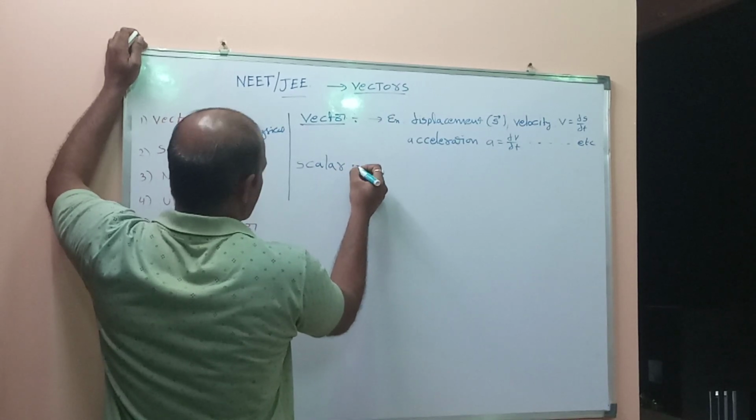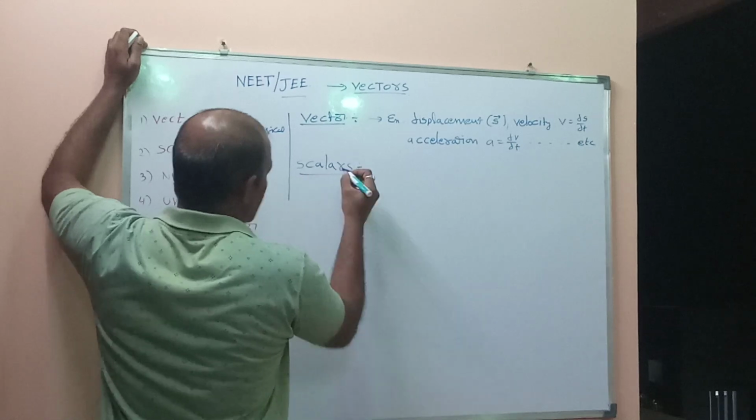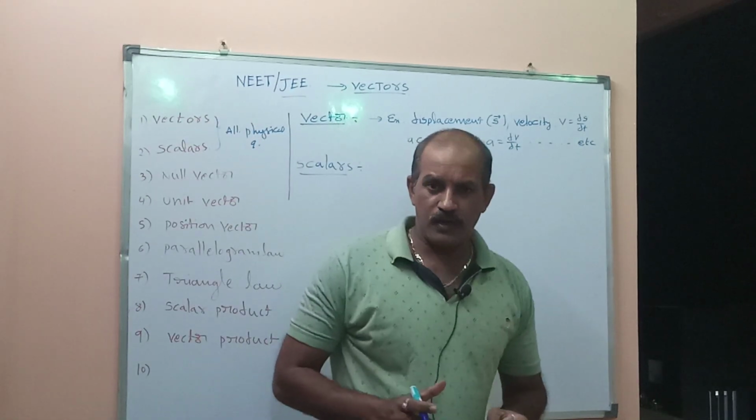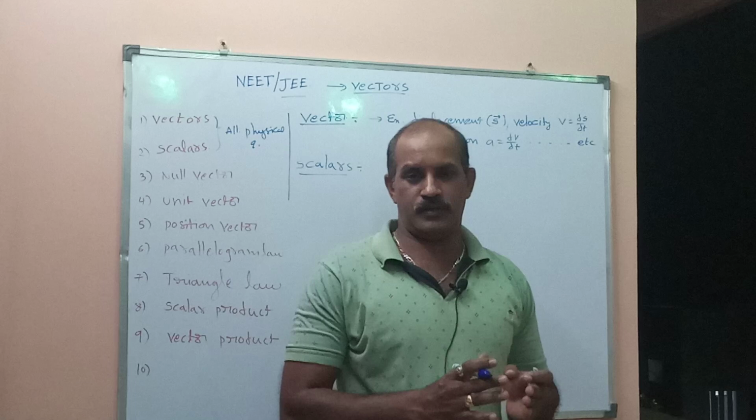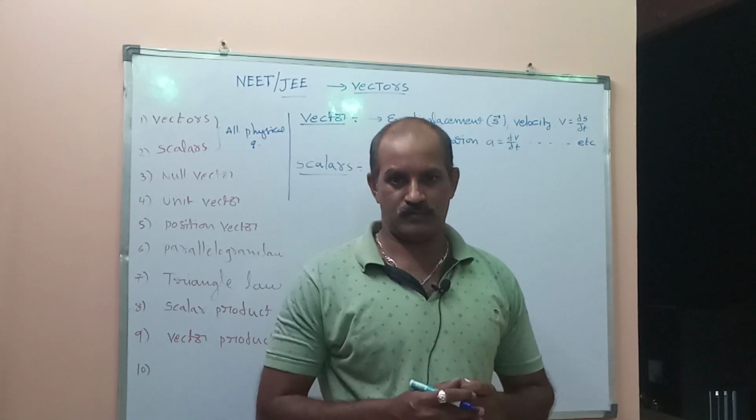Vectors and scalars. Scalars means a physical quantity having only magnitude, with no direction.